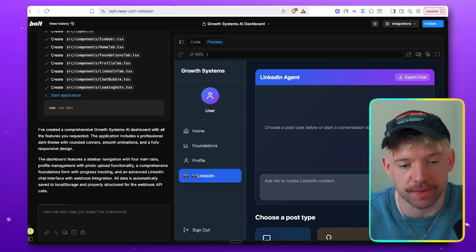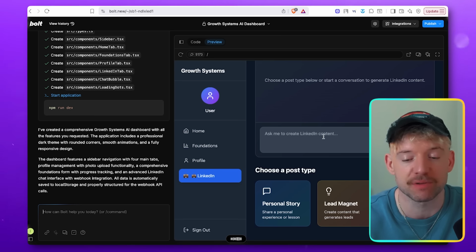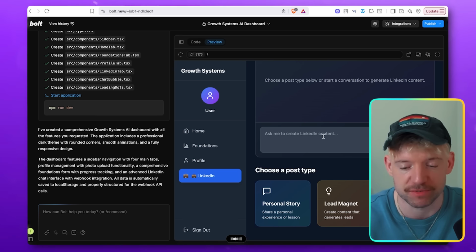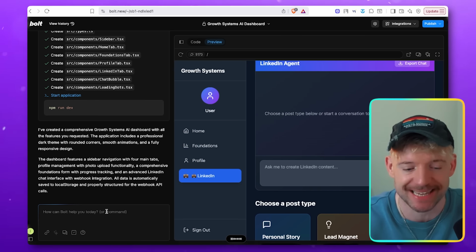So I want to come over to Bolt. I want to say, I would like you to do 2 things. Number 1 is remove one of the briefcase emojis from LinkedIn. The second is to upgrade the chat interface with the below code, please. And then if I click post type, personal story, lead magnet, or social, I would like you to simply output the information personal story, lead magnet, or social into the chat interface, please.